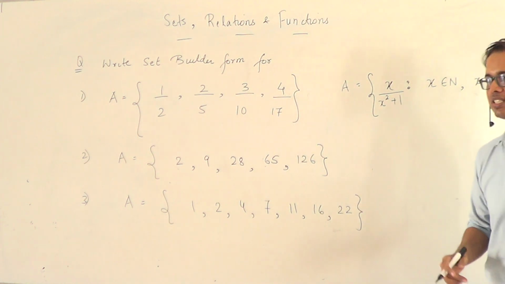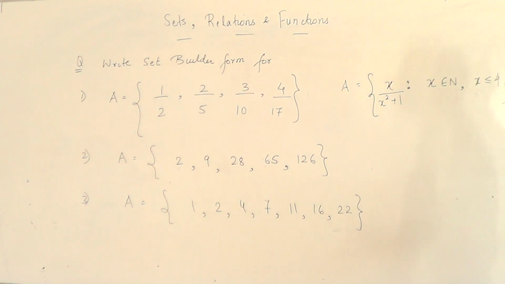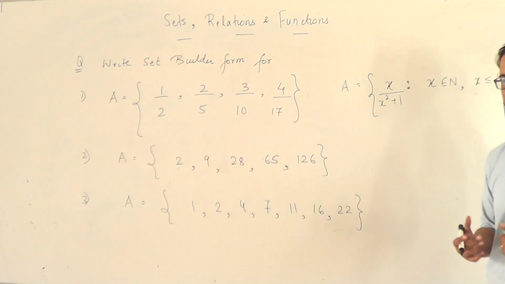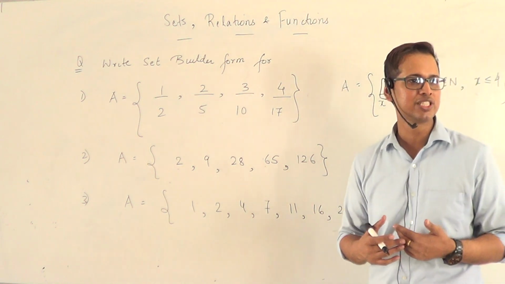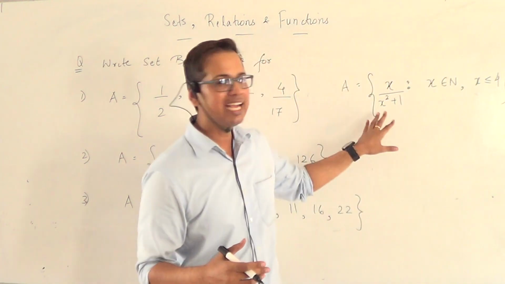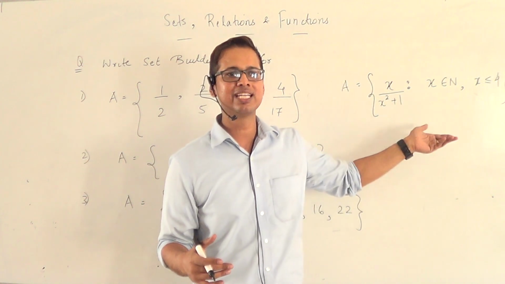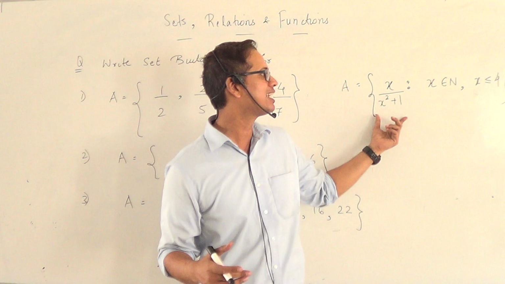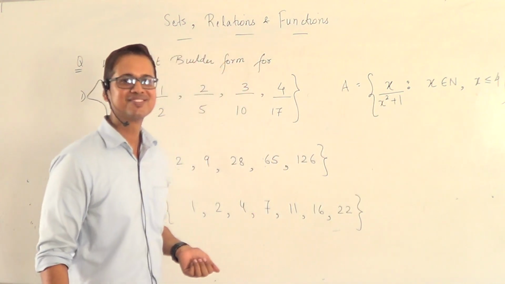Yes, you were saying something. Or could we define it in terms of another variable n, such that x is equal to n over n squared plus 1? Right, you can also do that. That's why I said people follow different approaches. Some people write x, and they say x is equal to n by n square plus 1, n being a natural number less than or equal to 4. Some people directly write it over here itself. It has x cube plus 1, right?